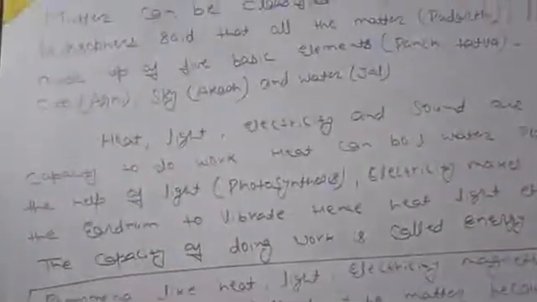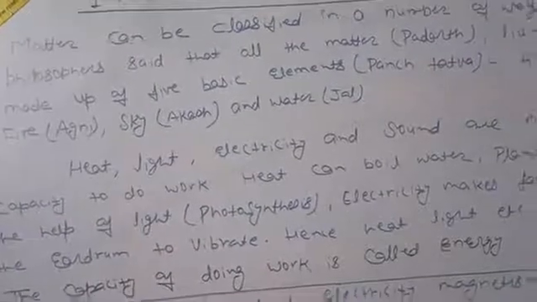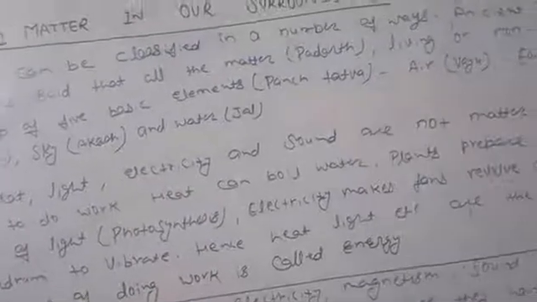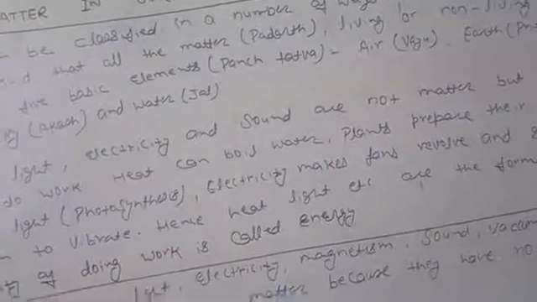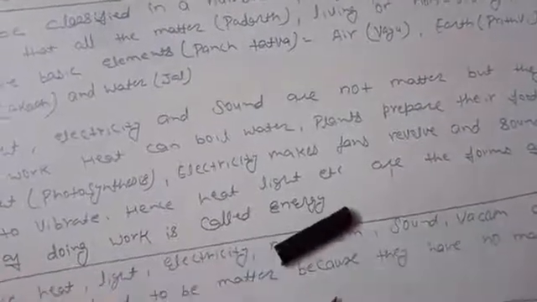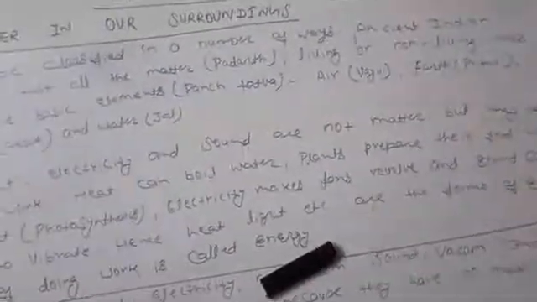Now if I talk about the nature of matter, matter can be classified in a number of ways.